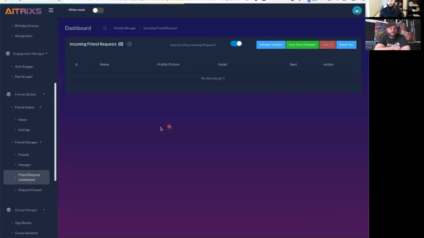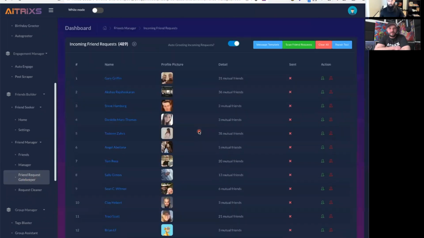This is like a friend request gatekeeper. These are all the people that have sent me a friend request. I have 489 friend requests. Right? I've got 997 right now, David. Yeah. So, this is an easy way to easily manage the different people that are in here. Do I want to add them? Do I want to clear them?